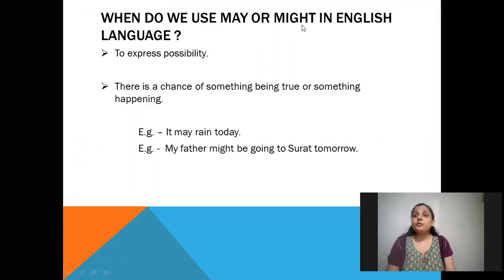When do we use may or might in the English language? To express possibility. See, there is a chance of something being true or something happening. Example, it may rain today. One more example, my father might be going to Surat tomorrow.